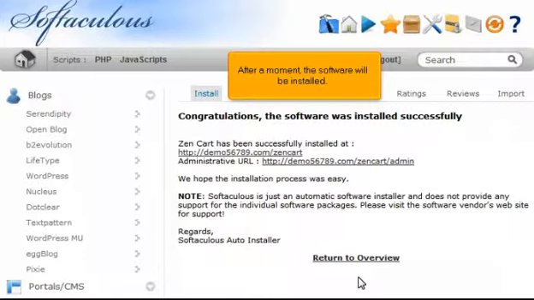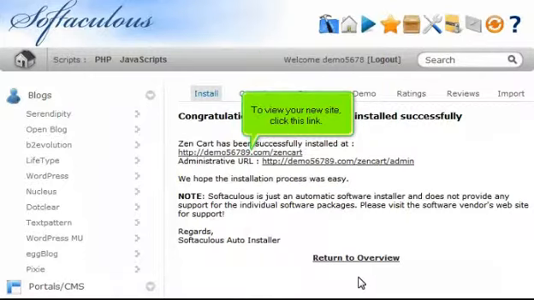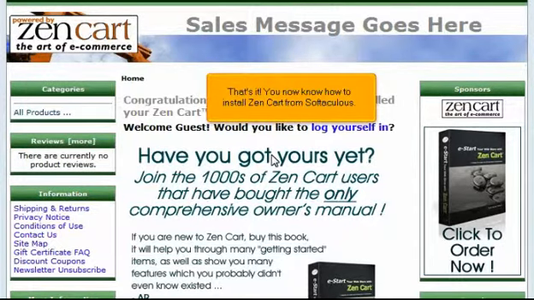After a moment, the software will be installed. To view your new site, click this link. That's it! You now know how to install Zen Cart from Softaculous.